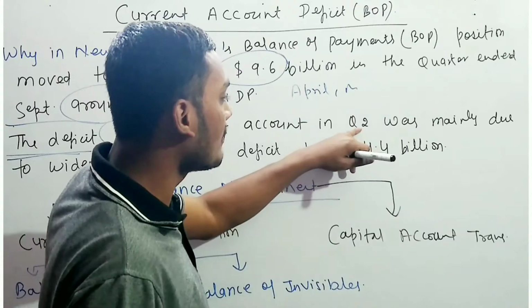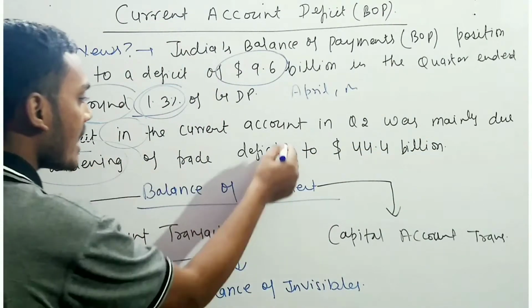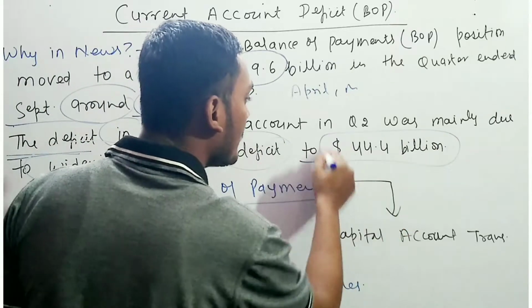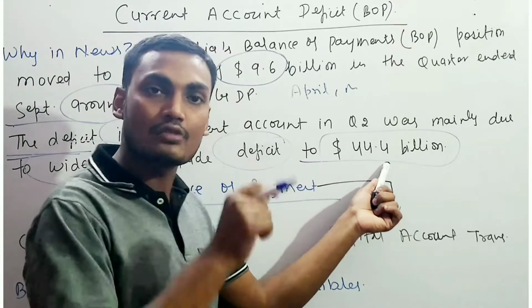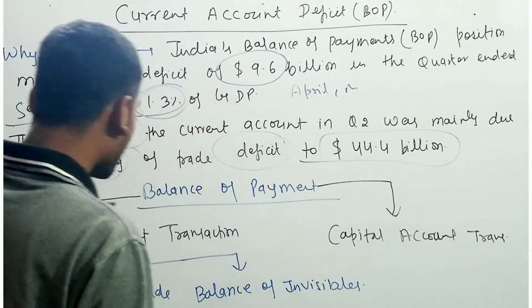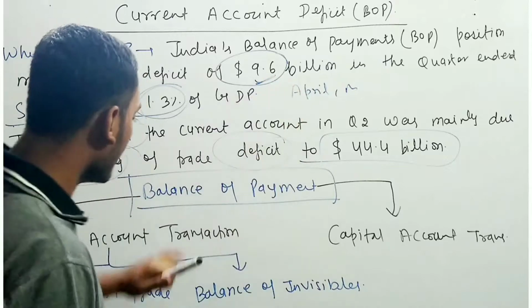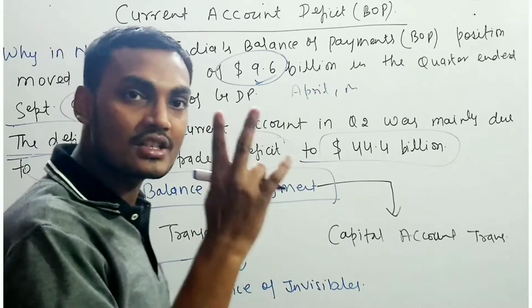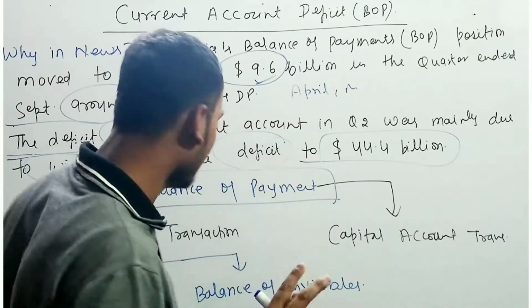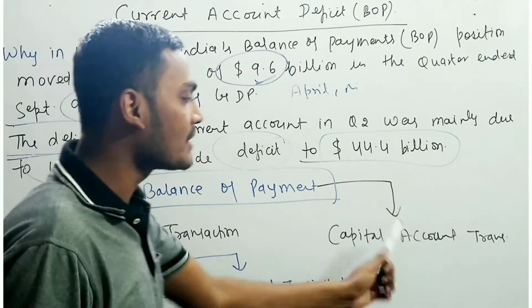So we are talking about the second quarter, which was mainly due to the widening of the trade deficit to $4.4 billion, and earlier in the first quarter this deficit was around 30 billion. So remember, as I have told you, there is a deficit in the balance of payment. The balance of payment basically consists of two important transactions: first is the current account transaction and second is the capital account transaction.